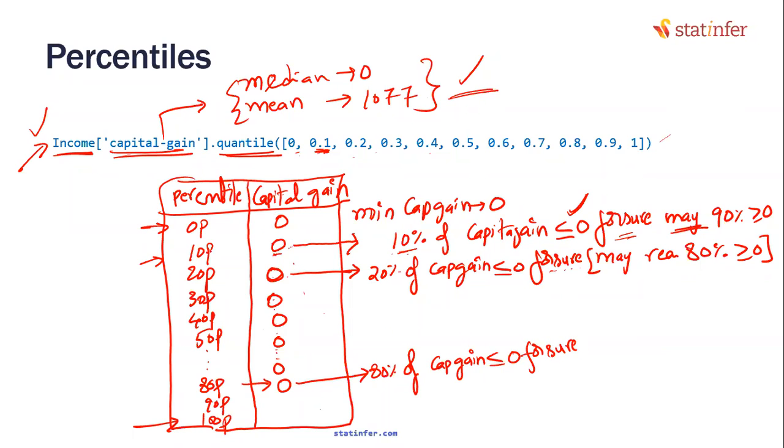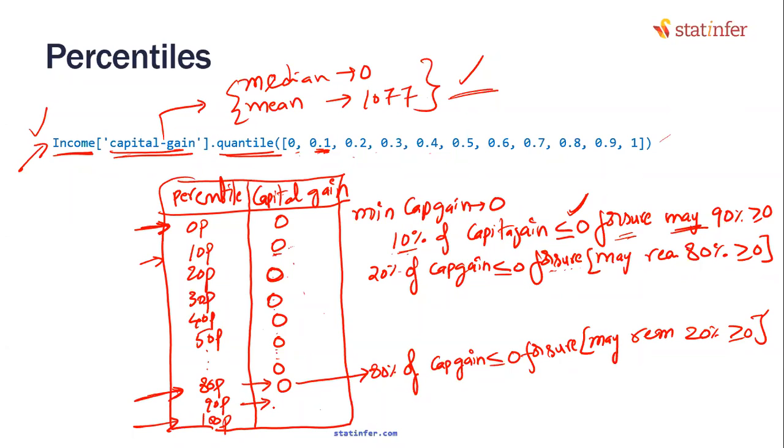Why are you so sure? Because you have seen from the minimum value till 80%. You have seen literally everything from the minimum till 80% of the data. Now you have confidence about 80% of the capital gain. 80% of the capital gain is less than or equal to 0 for sure. What is the second statement? Maybe the remaining 20% of the data is greater than or equal to 0. But are you sure looking at this at this juncture? No, you can't be sure.